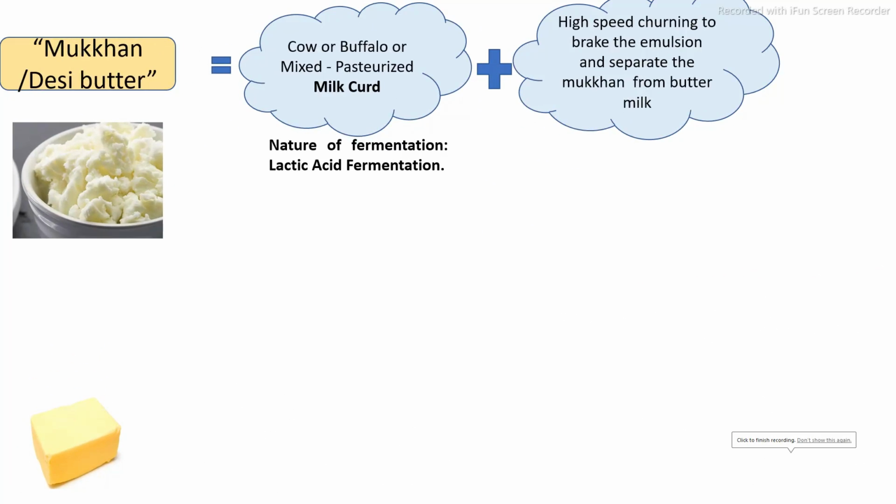First, the definition of makhan or desi butter. Desi butter is prepared by the natural fermentation or lactic acid fermentation of cow, buffalo, or mixed pasteurized milk, in which after pasteurization the milk is converted into curd, and that curd is churned using a high speed mixer, in which the emulsion is broken and butter is produced, called makhan or desi butter. Desi butter involves natural fermentation of milk into curd and then the churning process.